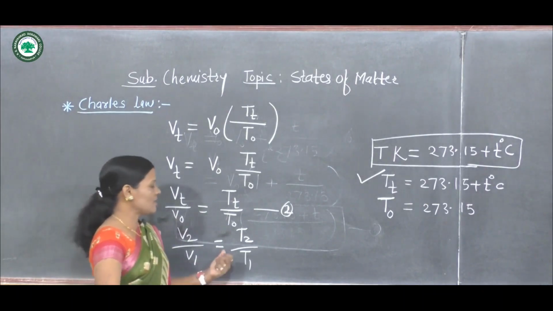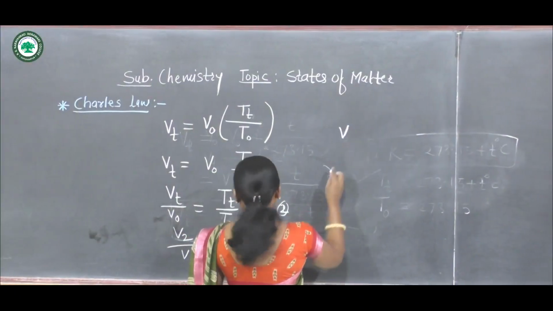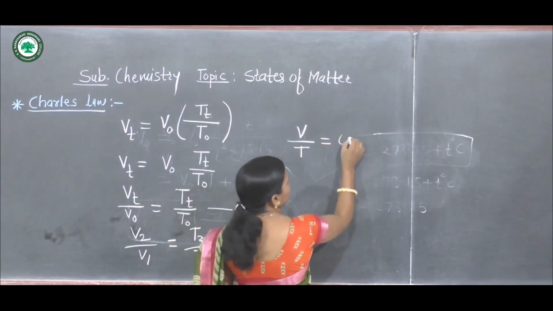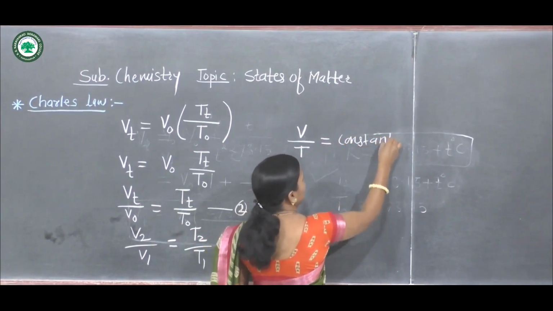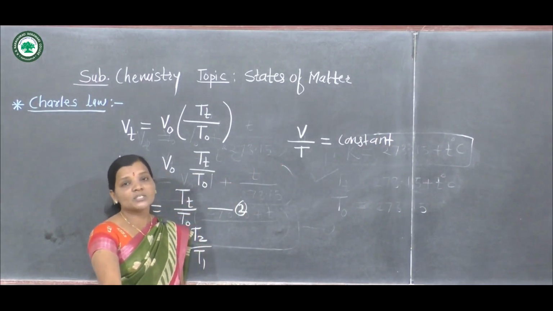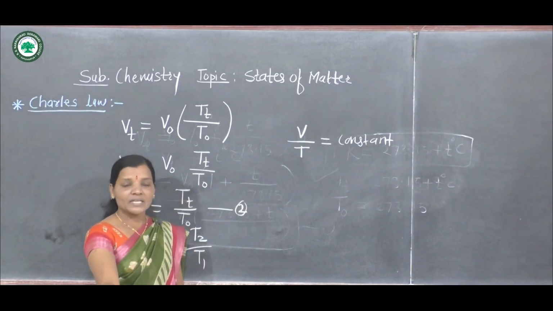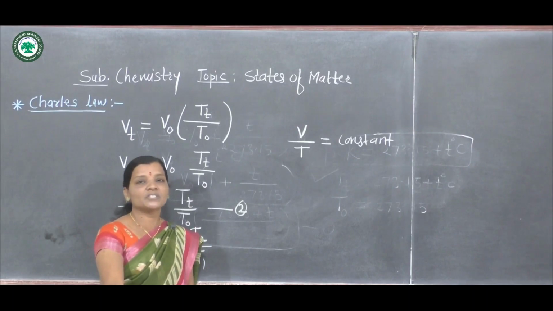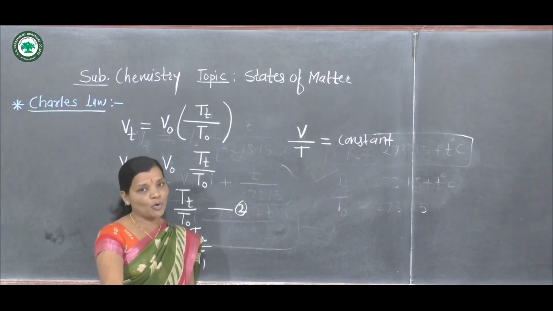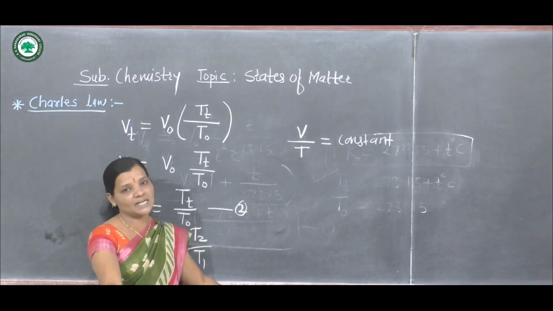Now we can write this equation. Volume upon temperature is equal to constant. Now, in terms of the laws of gases, we have considered that first one, Boyle's law. In that case, we have considered that temperature remains constant and that there is inverse proportion of pressure and volume. In that case, we have considered one of the constant, proportionality constant, and that is K1.